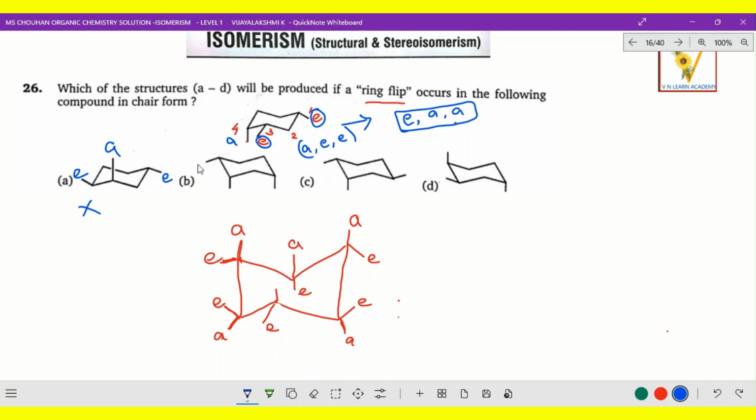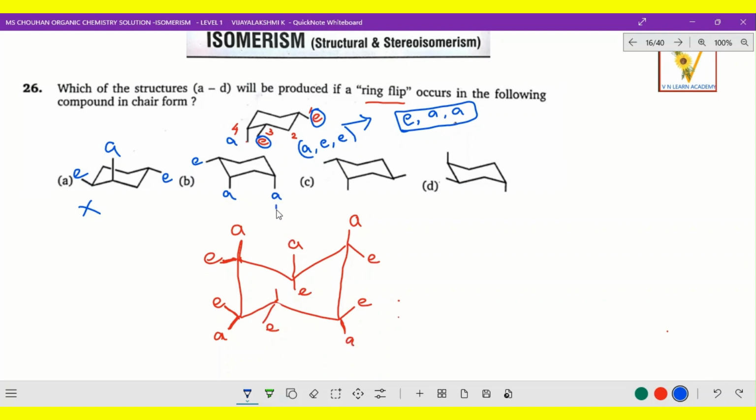And the next one, option B. This point is called equatorial, and this point is called axis. So the downward point is called axis, right?